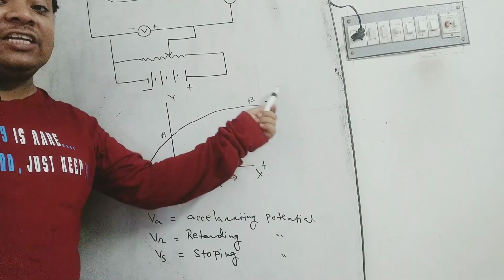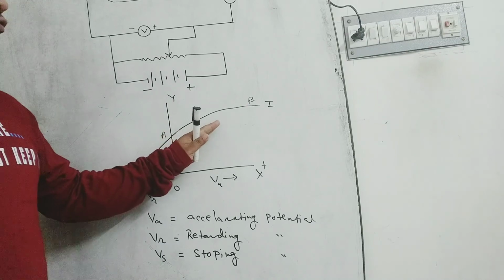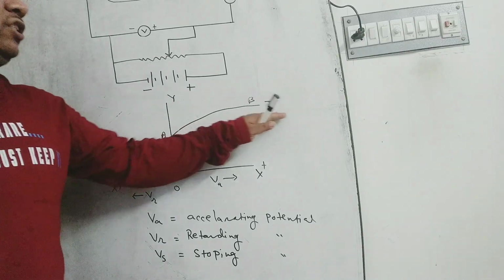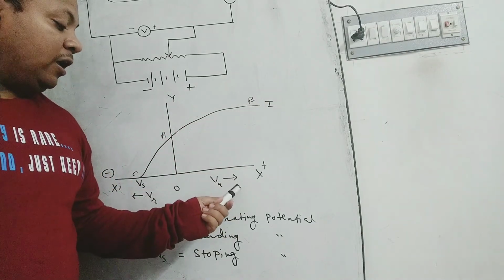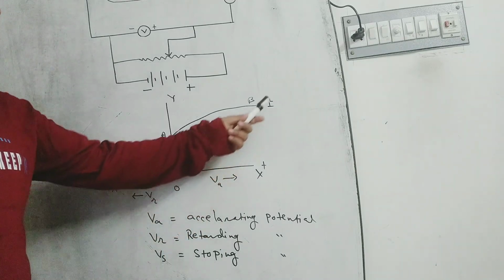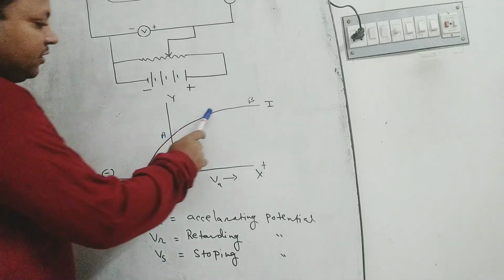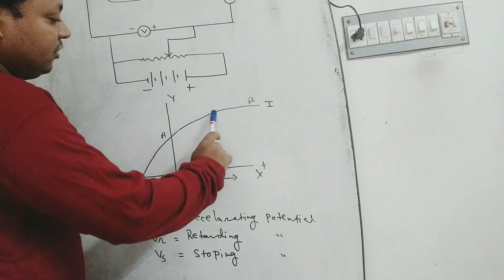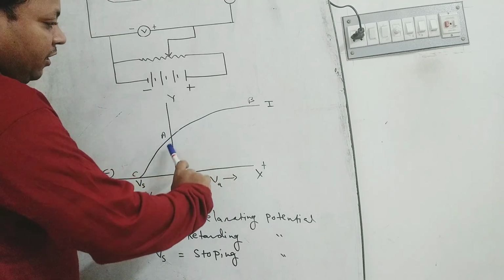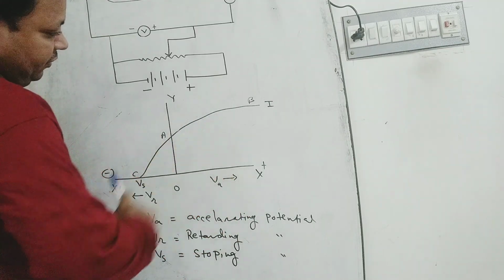This is known as saturated current. When the photoelectric current does not change with the applied accelerating potential, then this is known as saturated current. But in this part, this is not a saturated current. Here, when increasing V, the current also increases.